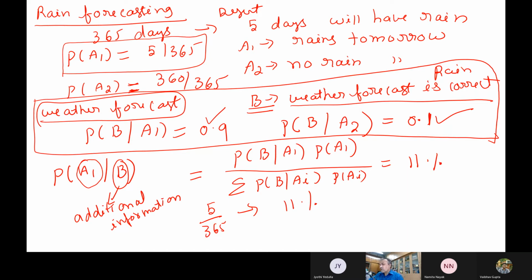Of course you can do it for no rain also. Or in the previous problem, where we did cancer given positive, you can find that out, and also negative or no cancer. So it is something like updating the probabilities based on the existing information. And please remember, Bayes theorem is very important even in system identification. So in system identification, this becomes very important.